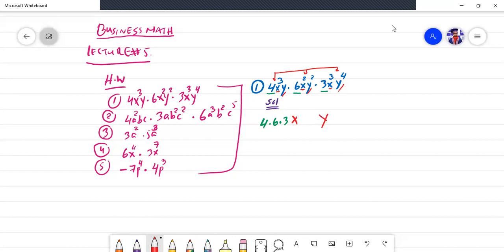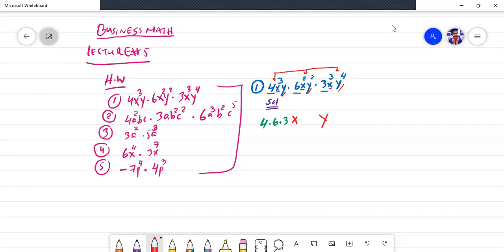Why have I taken y as a common? Because y is available in the first term, second term, and third term. Therefore I have taken y as a common because it is available in all the equation parts. Now, as we know, there is a rule of the exponent. What is the rule of exponent? When we have multiplication and we have the same bases, what is the law of exponent saying? That in multiplication, if we have the same bases, then their exponents will be added up.